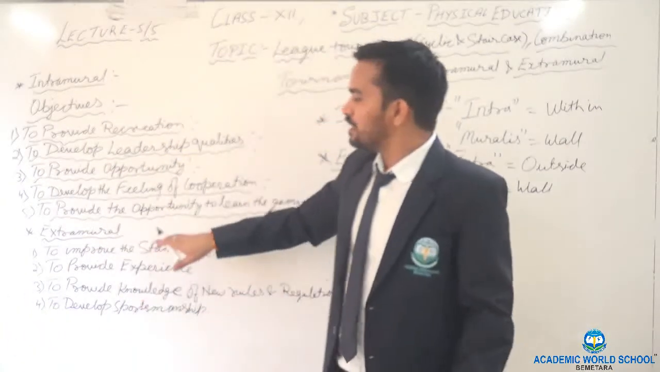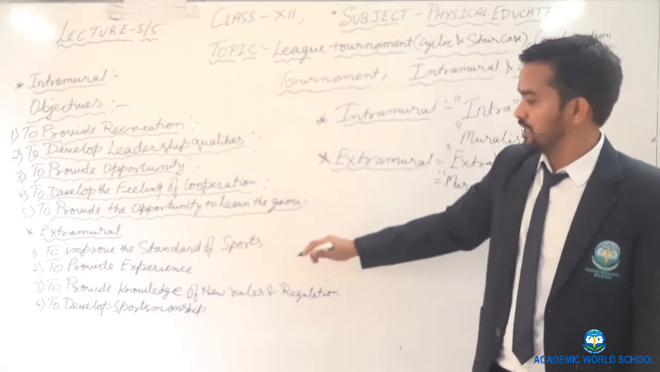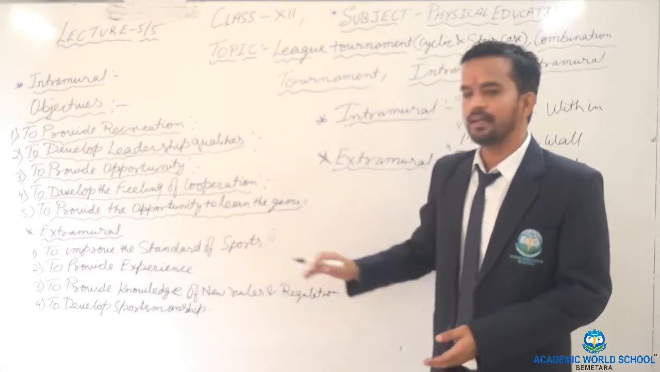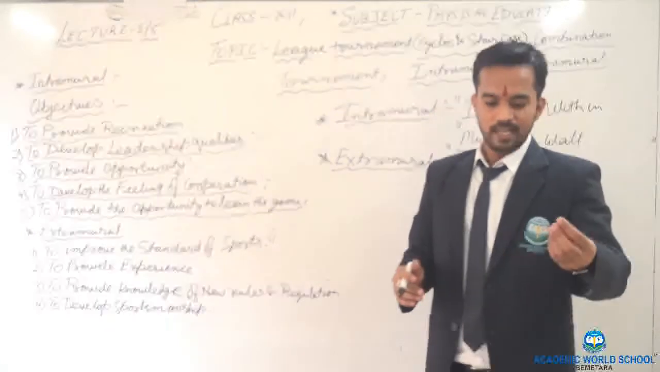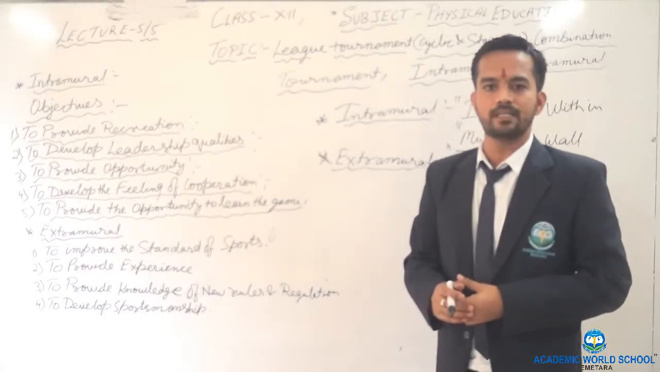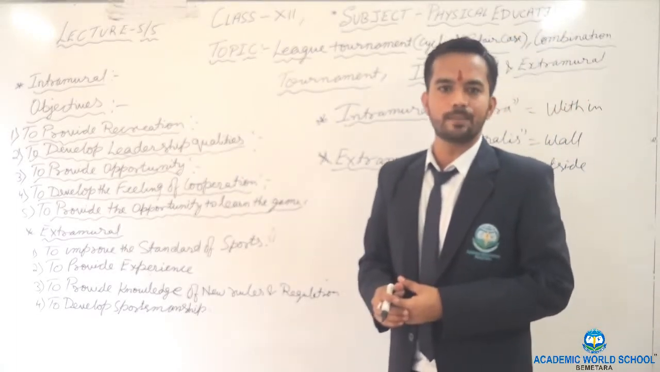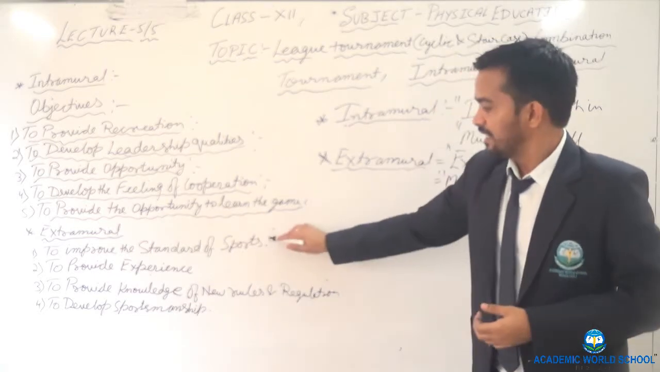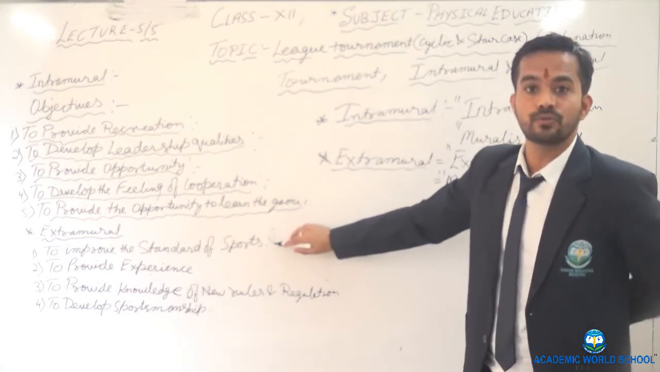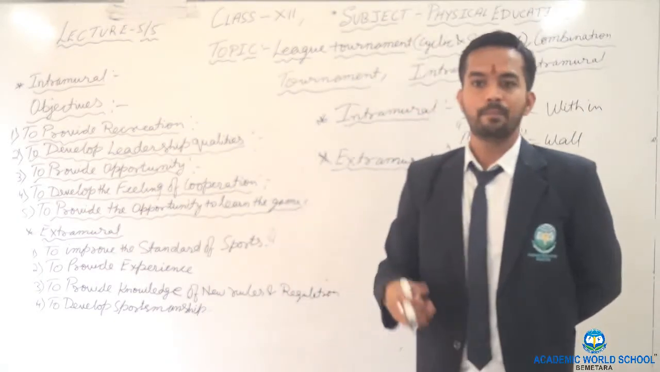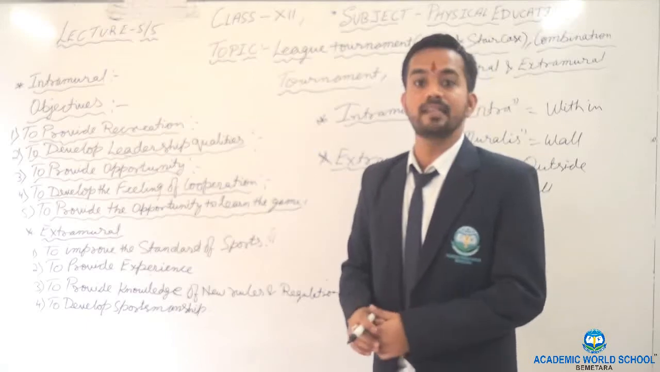Clear? What are the objectives of extramural? First one is to improve the standard of sports. How will it improve? If we go out and participate with other schools in any competition, by watching the skills of that person, we will learn how to perform. By that, it will improve the standard of sports, because we will come to know in which skill we are lacking behind. By watching the other, we will learn the skills in an easy way.